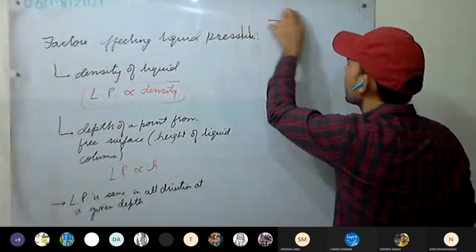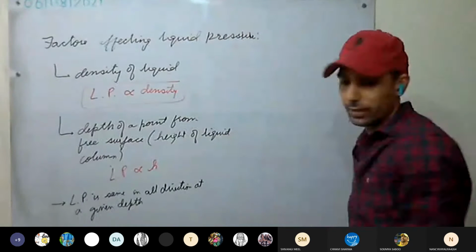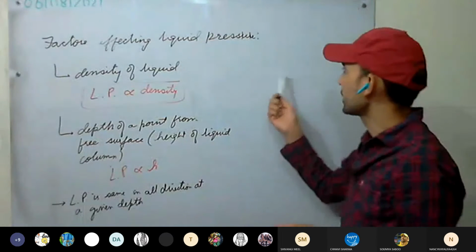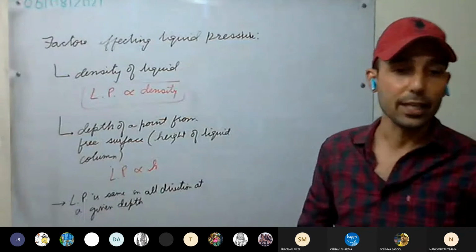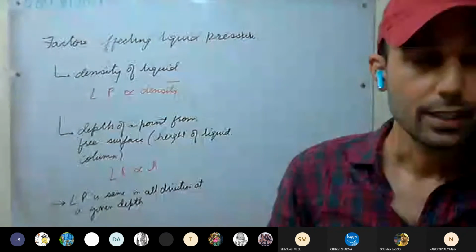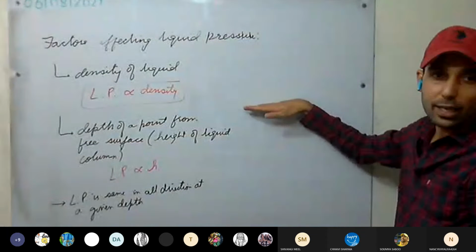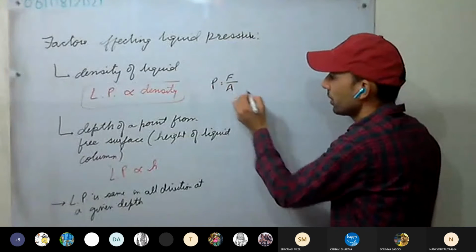Now we will just study one formula. Pressure in a liquid does not depend on the shape and size of the container. Always remember that. And it is independent of the surface area on which it acts. Pressure equals force upon area.